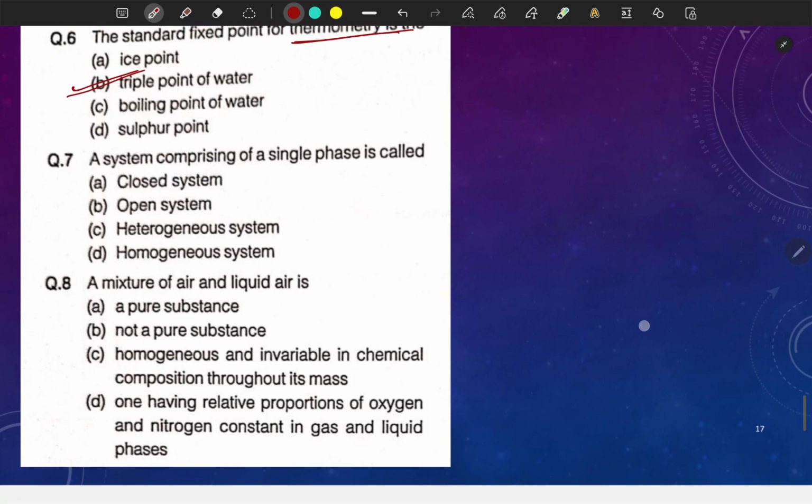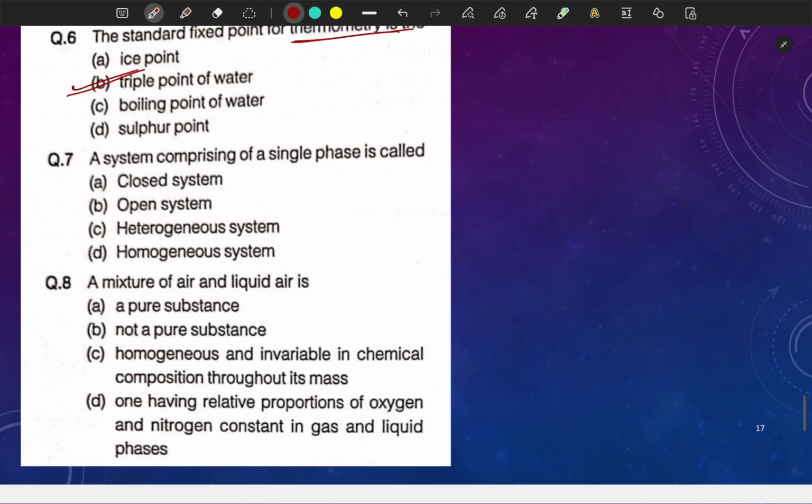A system comprising a single phase is called, we have already discussed, a homogeneous system. A mixture of air and liquid air, we have discussed in class, so I think it is not a pure substance. There was a conceptual question one student asked, so we have discussed this in detail in the class.